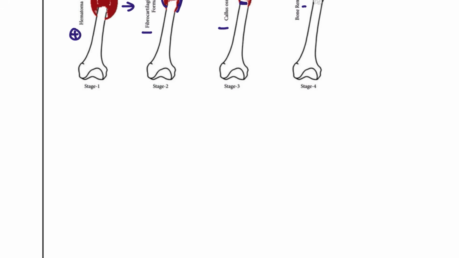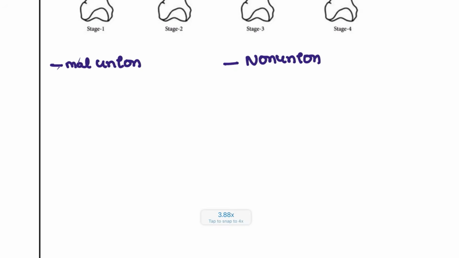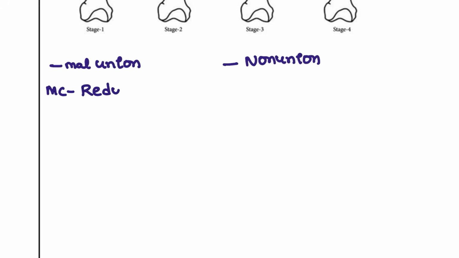And if it is not formed, what happens? There are complications such as malunion, or it could be non-union also. So what are the factors affecting malunion and non-union? The most common cause for malunion is a reduction defect.